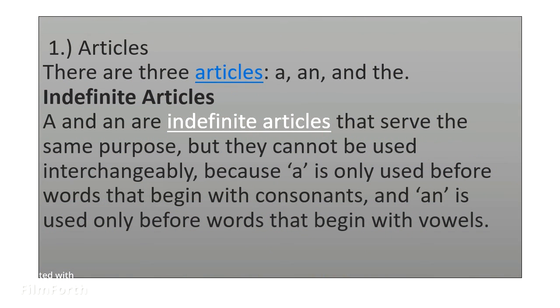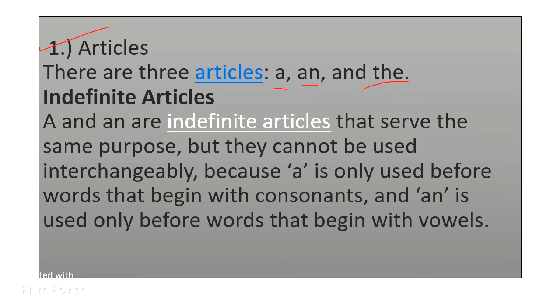First is articles. By the way, that was 9. There are 3 articles. The most important articles are a, an, and the. If you learn these 3 words, your articles will be sorted out of the 9 determiners. So there are indefinite articles. A and an are indefinite articles that serve the same purpose, but they cannot be used interchangeably.